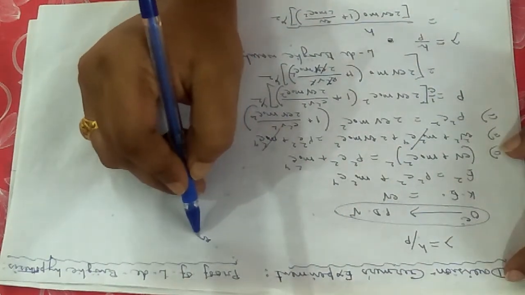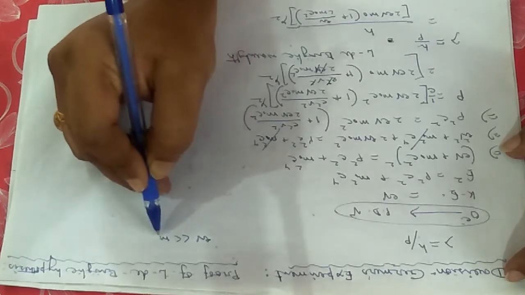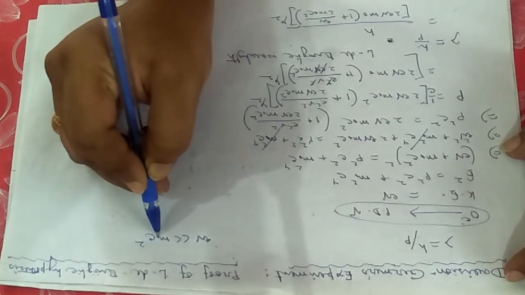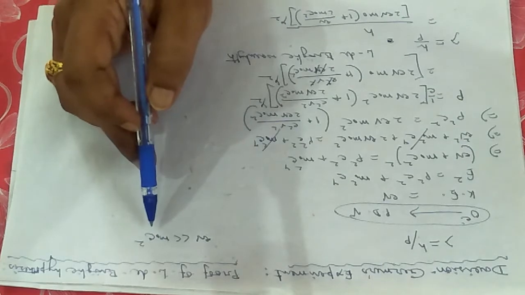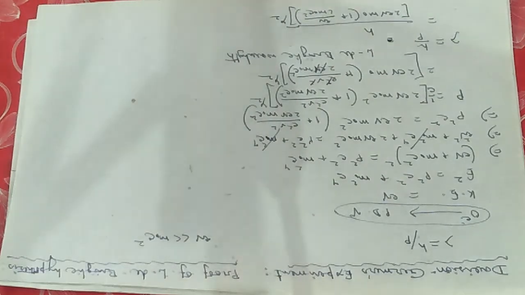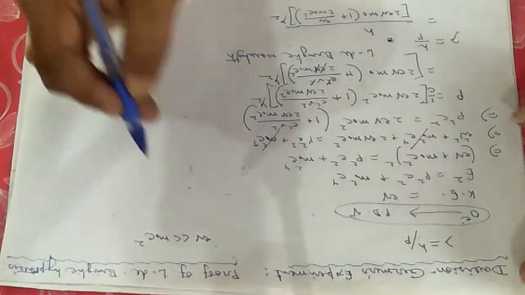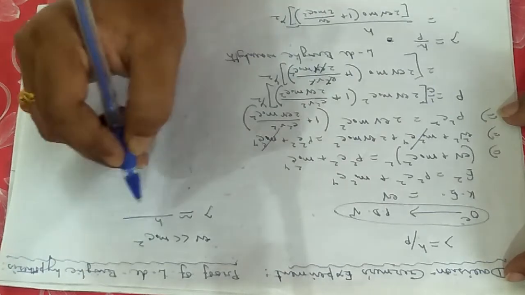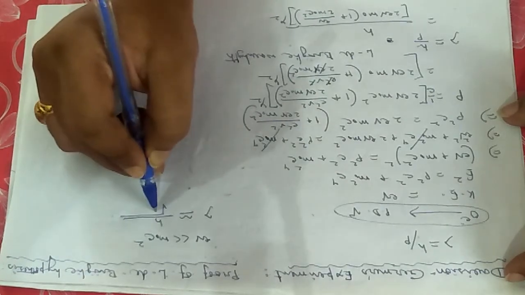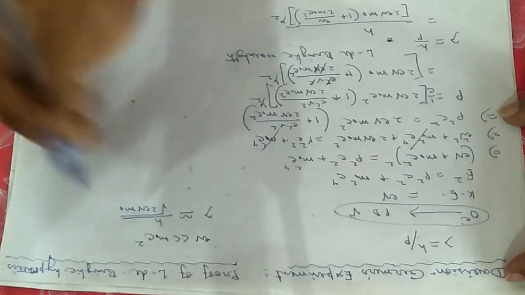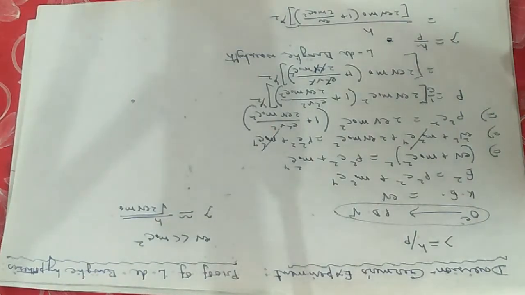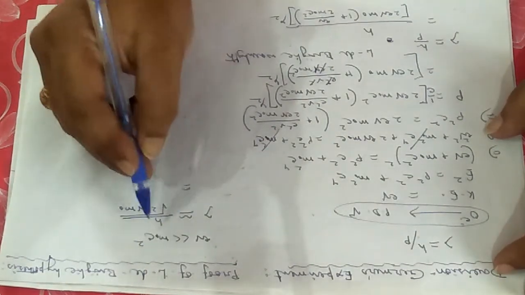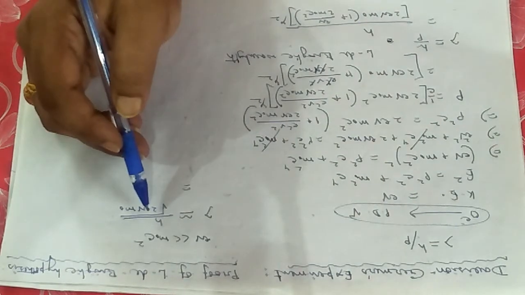Now one simple trick I am applying here. eV is much less than m0 c square, because m0 c square is the rest mass energy. If you imagine the value of c, it will be much greater than the value of eV. So if you apply this, this term will be negligible. So lambda will be nearly equal to h divided by the square root of twice eV m0. What is m0? The rest mass of an electron. So now you know most of the values. You know the value of the Planck constant, it is 6.62 into 10 to the power minus 34.